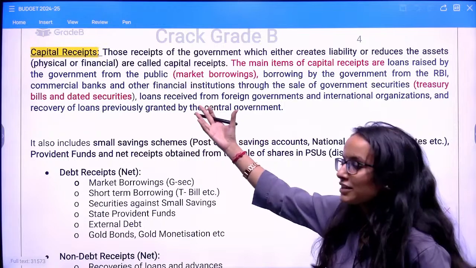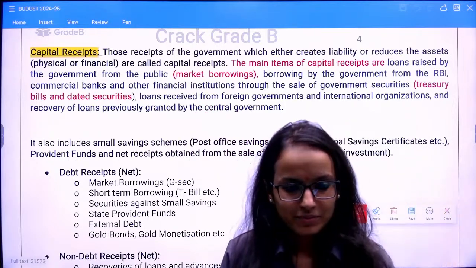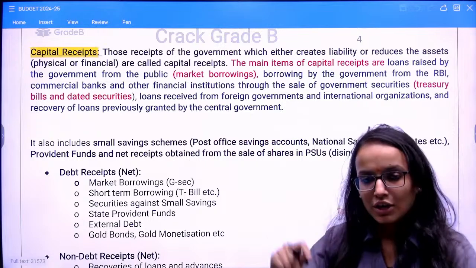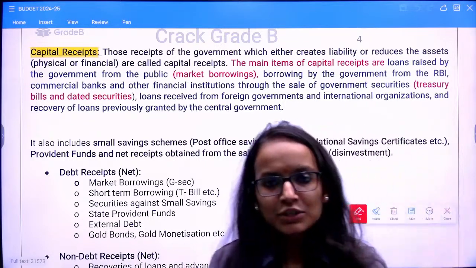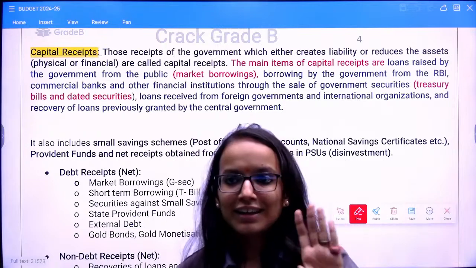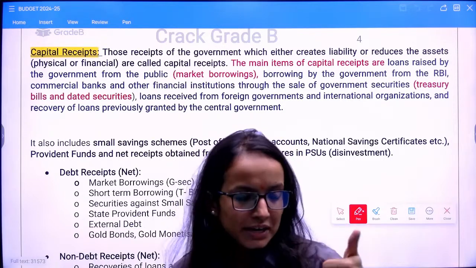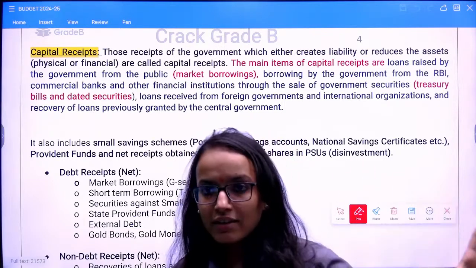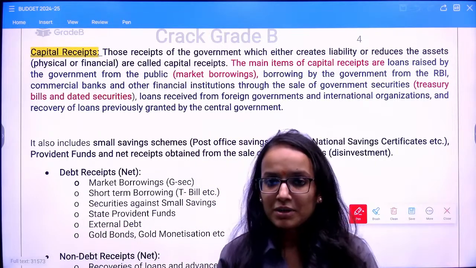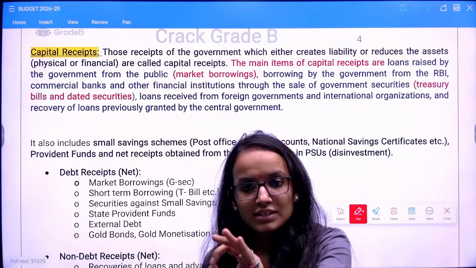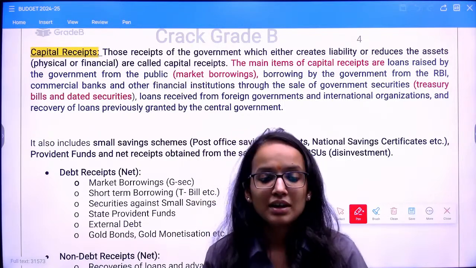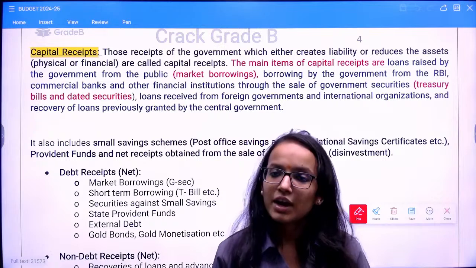So let's move on to the capital budget, capital receipts. What are capital receipts and then what are capital expenditure? One thing you should remember, it is easy to differentiate. Your revenue account was not changing your asset and liability condition, be it receipts or expenditure in revenue budget. But in capital budget, it will do so. In capital budget, your condition of either asset or liability is going to change in both your capital expenditure as well as capital receipts. Are you getting my point?